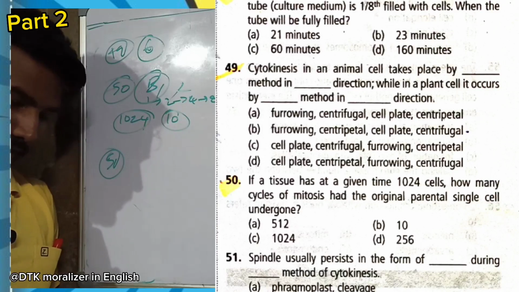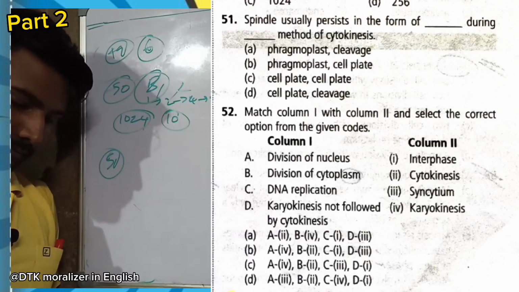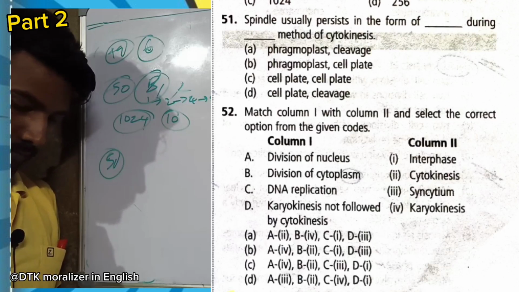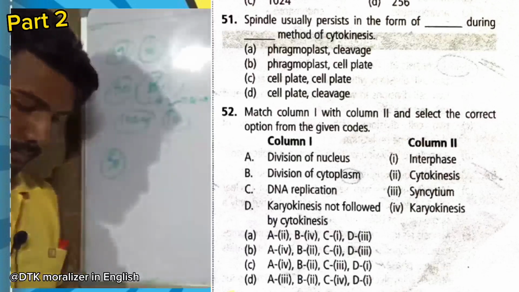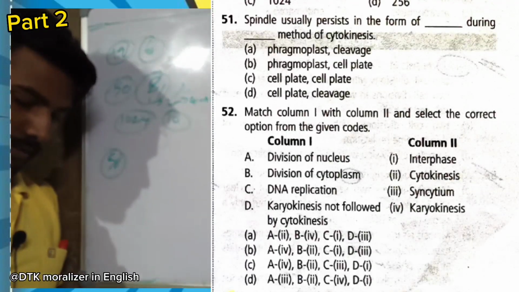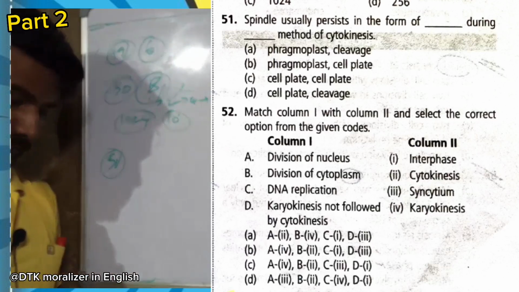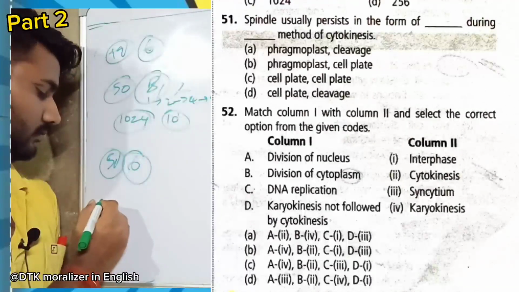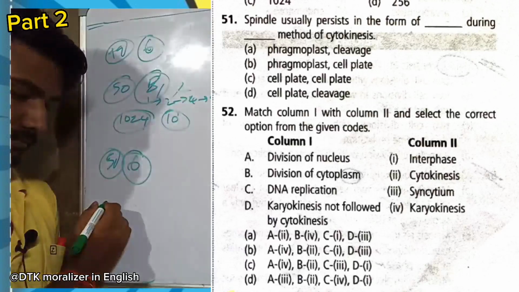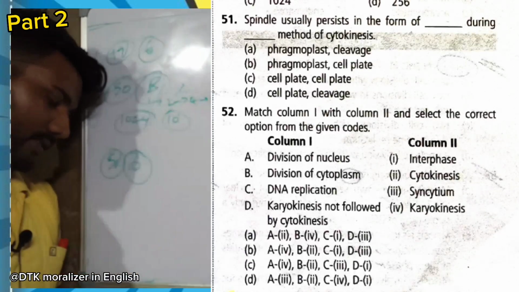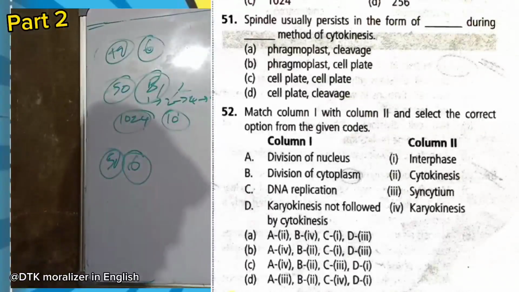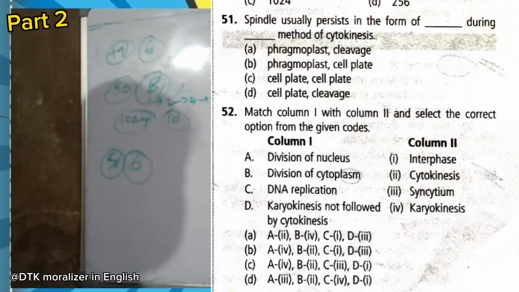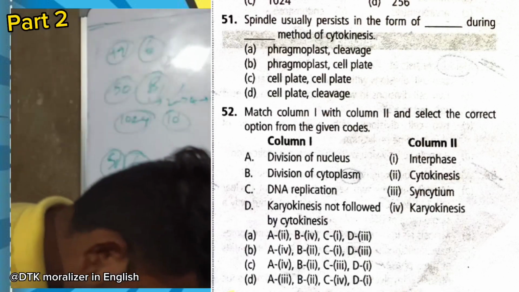Now 51 question. Spindle usually persists in form of dash during dash method of cytokinesis. Okay, phragmoplast as cell plate. Phragmoplast and cell plate occur in plant cells. So option B. Now 52 question. Matching the column. Division of nucleus, karyokinesis. Division of cytoplasm, cytokinesis. DNA replication occurs in S phase or interphase.